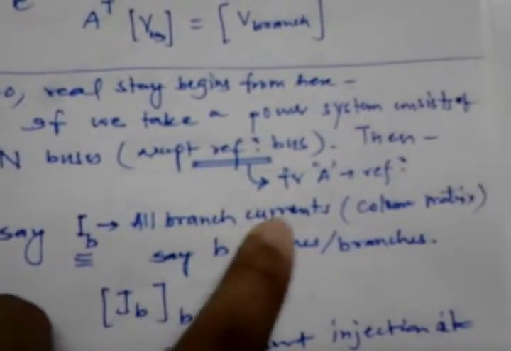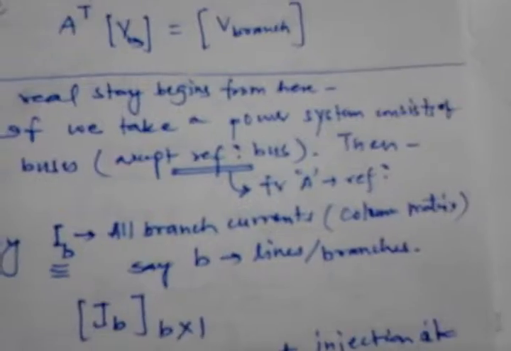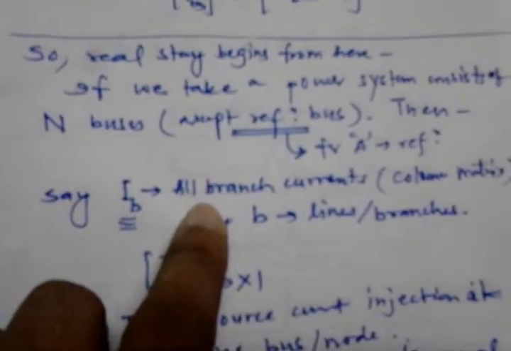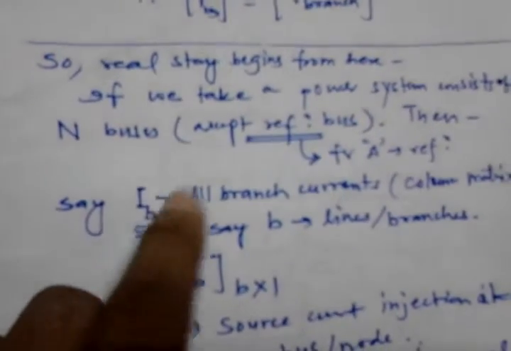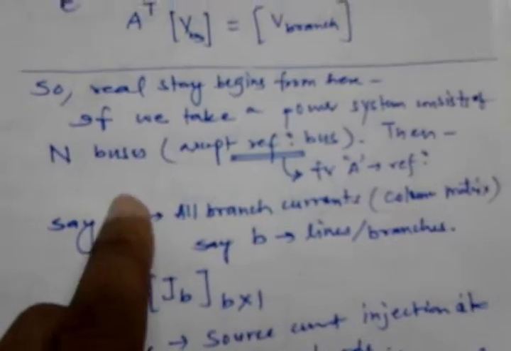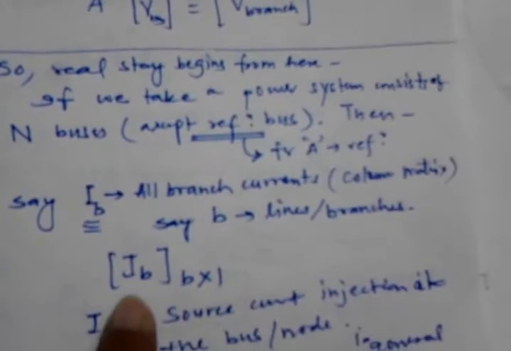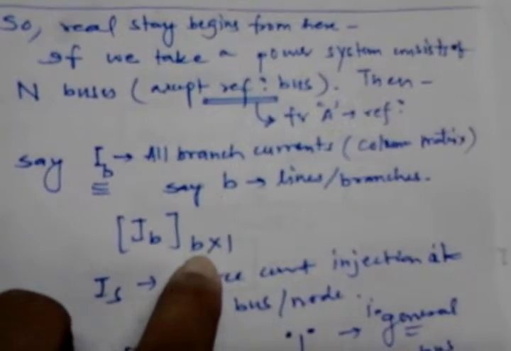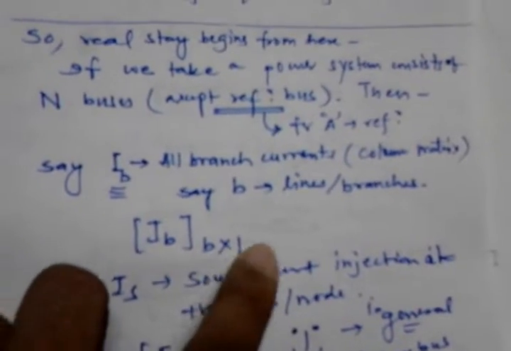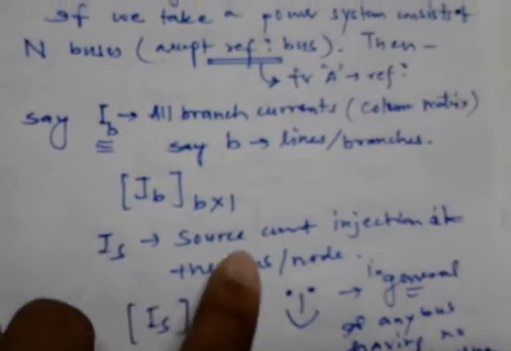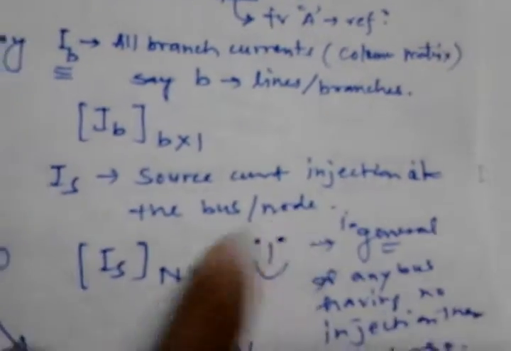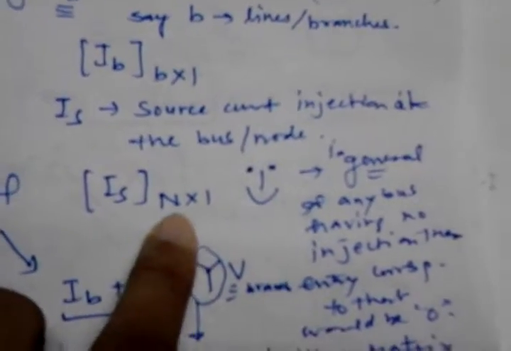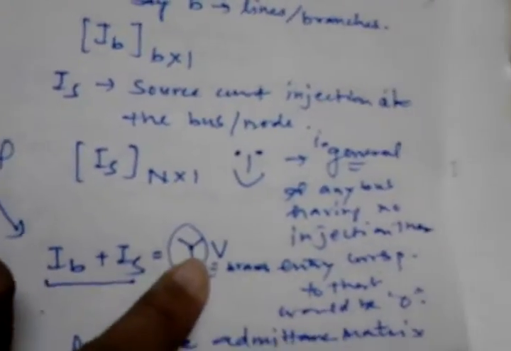Say IB is all branch currents, a column matrix; all the lines are there and some current is flowing in all of them, so IB is the line current column matrix. The size of that would be b cross 1, the number of lines cross 1. And suppose Is is the source current injections at the buses or nodes. Obviously the size of that would be n cross 1.